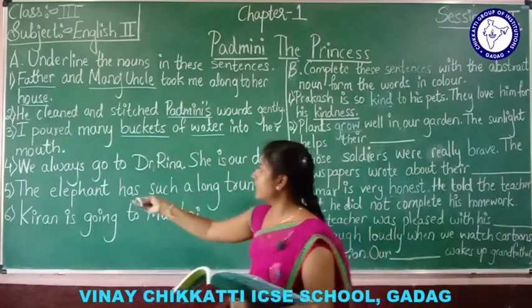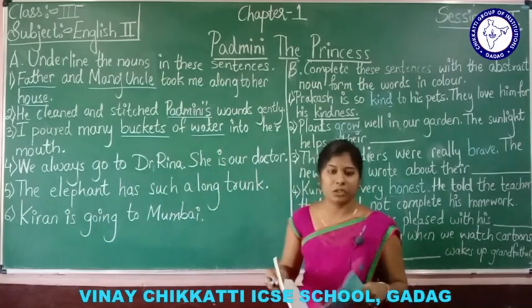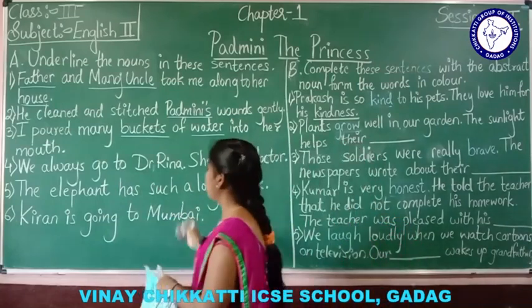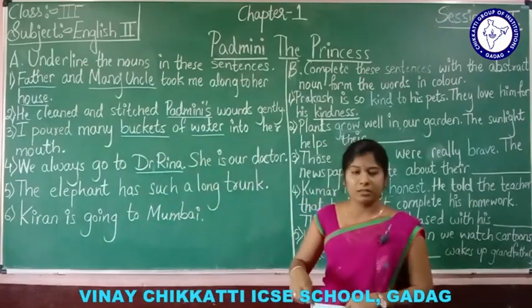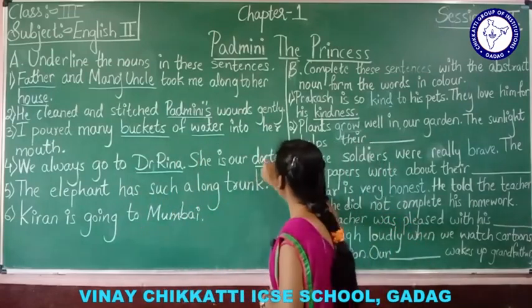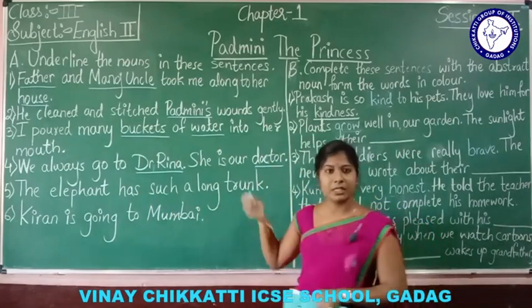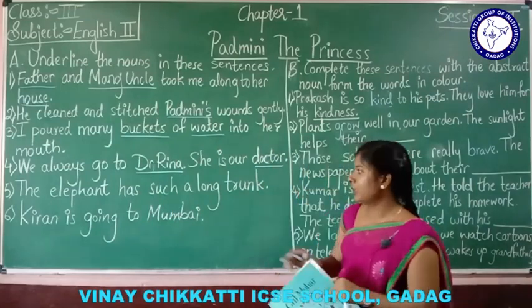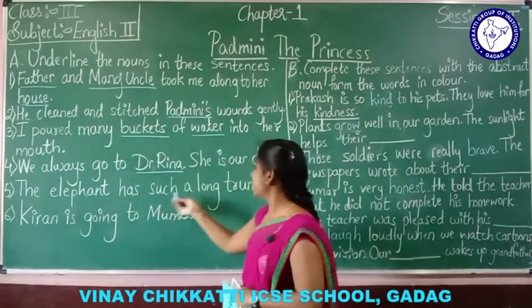So next, we always go to Dr. Reena. She is our doctor. See here. Dr. Reena. It's the name of a person and doctor. It indicates a person, doctor. Who is she? She is a doctor. Okay. Here, fifth one. The elephant has such a long trunk.